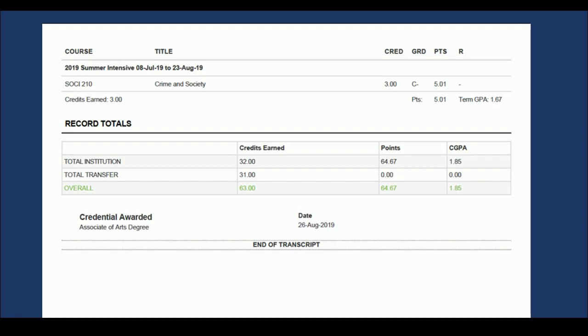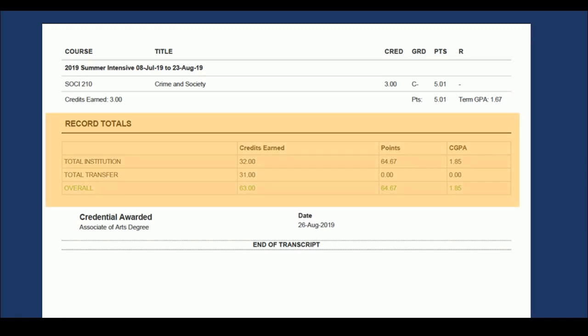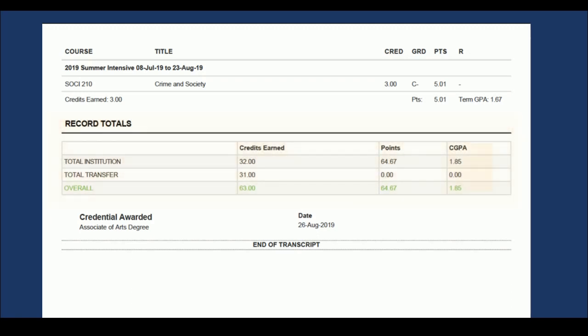On the bottom of your unofficial transcript, you will see the record totals. You will notice that this section includes totals for credits earned at Alexander College and for credit transferred to Alexander College. You will also notice the acronym CGPA, which means Cumulative Grade Point Average. This is the cumulative or combined or averaged result of all terms. Your CGPA does not include grades for courses at the preparatory level, for example, English for academic purposes. These courses are usually numbered lower than 100, for example, 099 or 098.